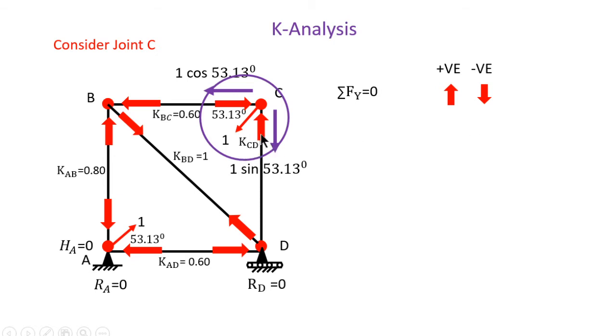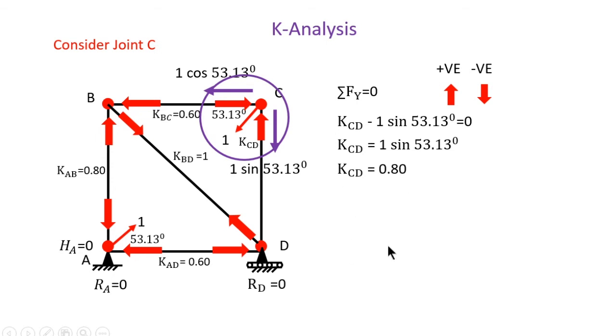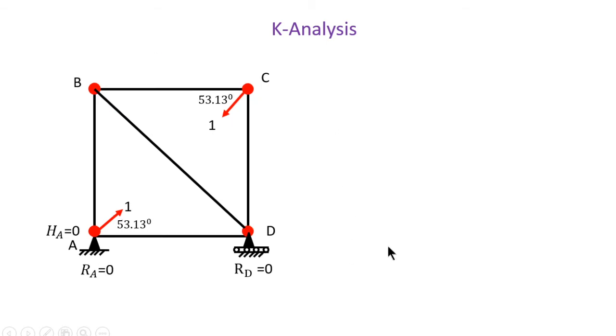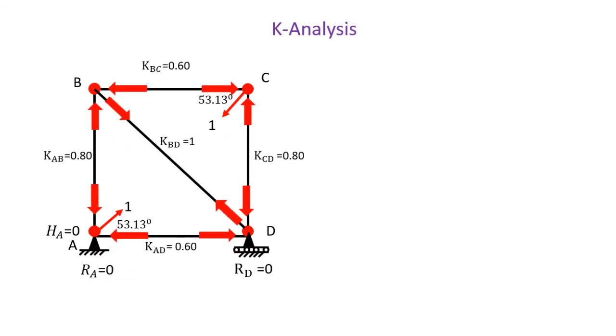KCD is an upward force, so it is positive, and 1 sin 53.13 is downward, so negative. The summation is equal to 0. So KCD is equal to 1 sin 53.13, and KCD is equal to 0.8. So this is the direction of the member forces, and this is the magnitude of the member forces.